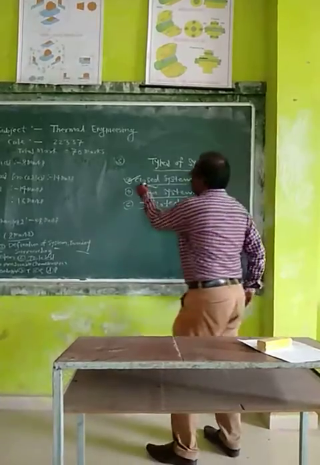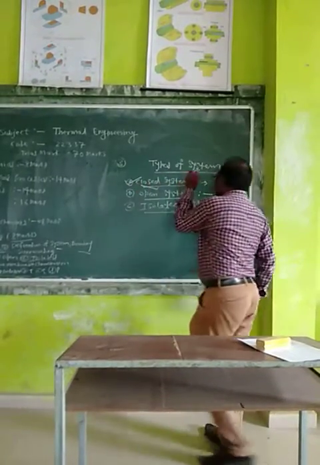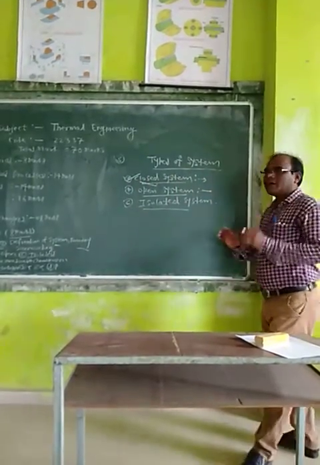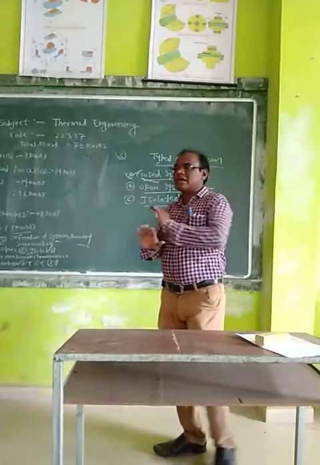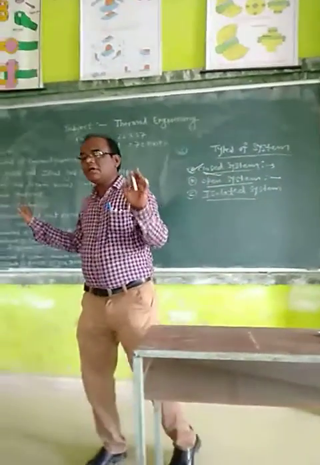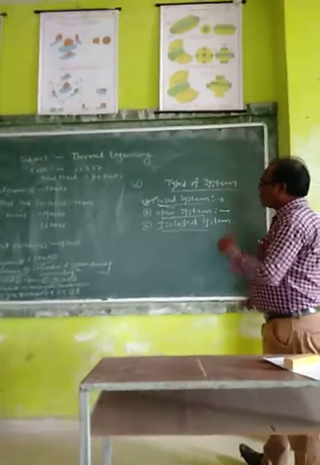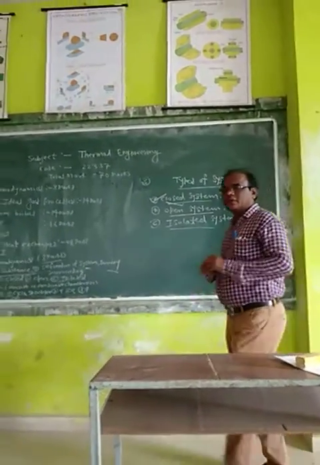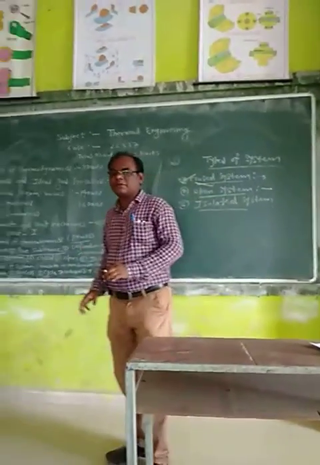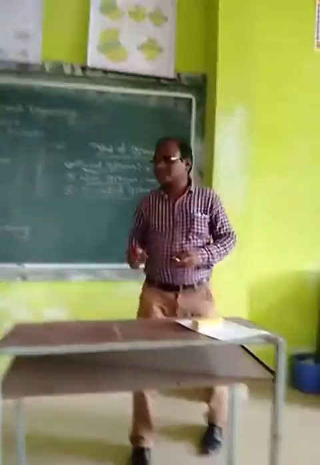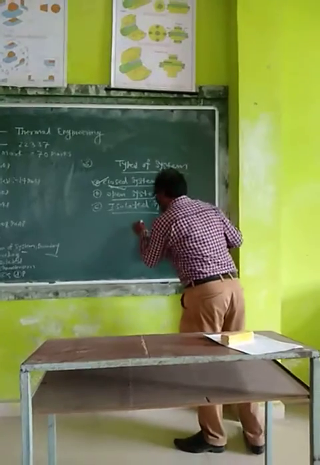I will take the first, closed system. Now in a closed system, mass remains fixed, means mass cannot cross the boundary of the system. Only the energy crosses the boundary of the system. For example, a pressure cooker. In a pressure cooker, mass remains fixed.